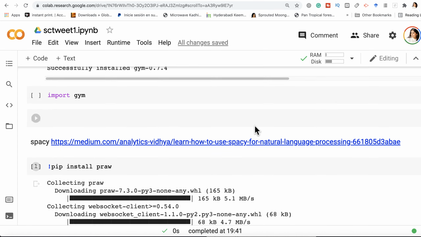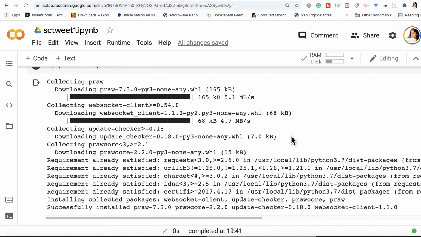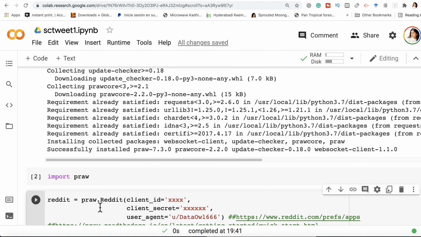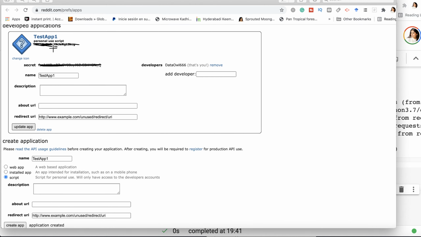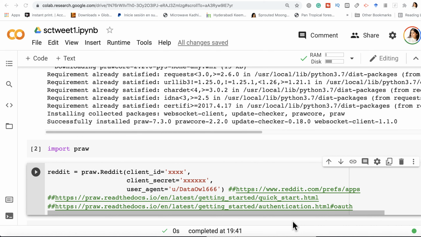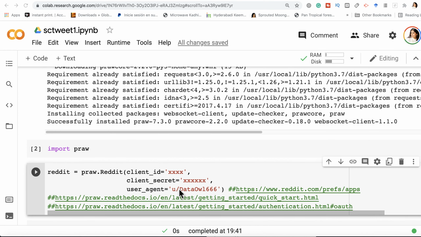And you need the package PRAW. So I did pip install praw. Once that installed, import praw. Then I created a variable reddit. I put in my client ID, which is this. This bit is my client ID. Then client secret, which is here. Here's my secret. User agent Data Owl 666, because that's my account name. So yes, I definitely need that.